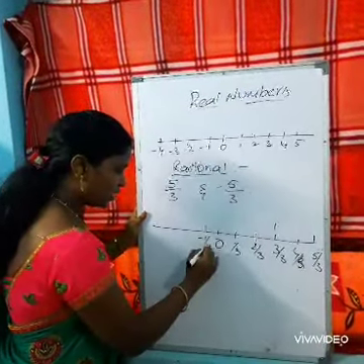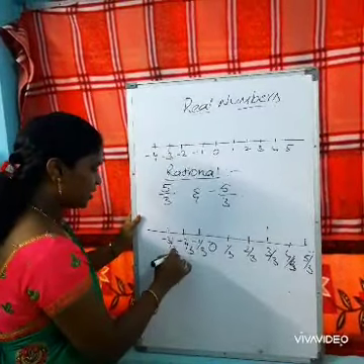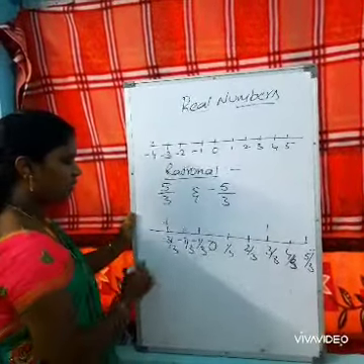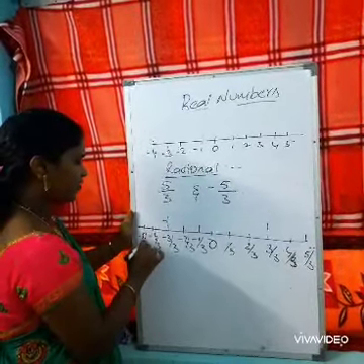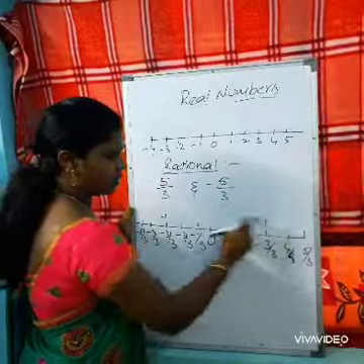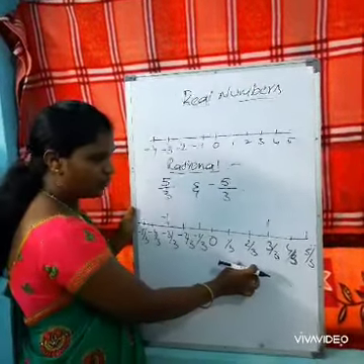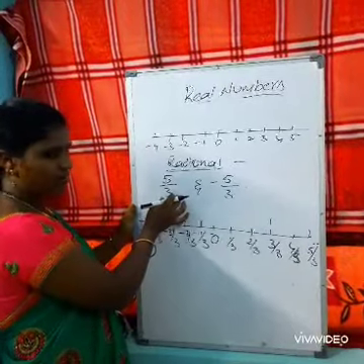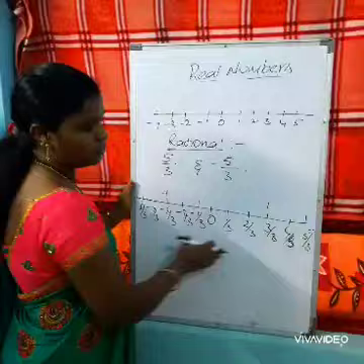Similarly you have to take the left side. Minus 1 by 3, minus 2 by 3, minus 3 by 3. Minus 3 by 3 is nothing but minus 1. Minus 4 by 3 and minus 5 by 3. After representing in this way, if 4 is given as the denominator, you have to make it into 4 equal parts. If 5 is given, you have to divide into 5 parts.